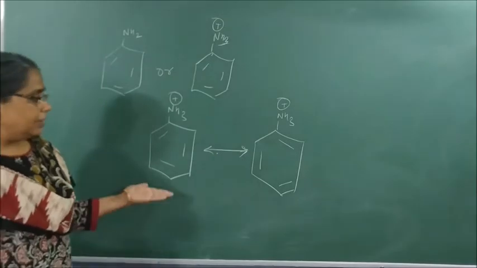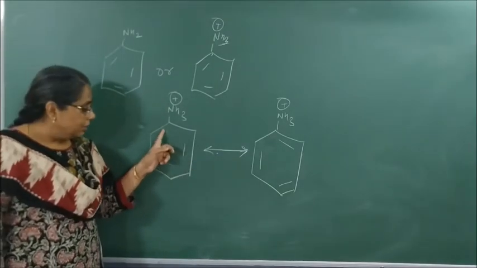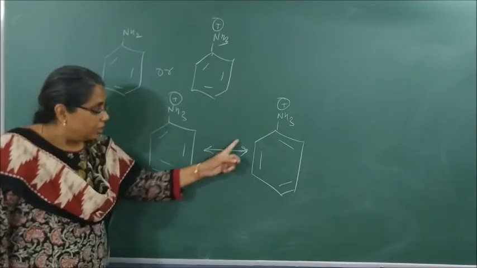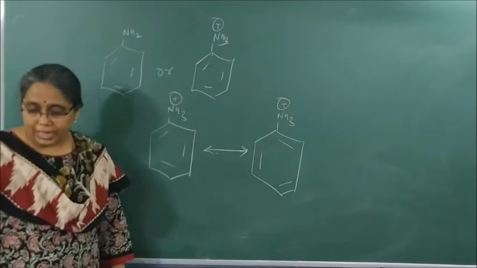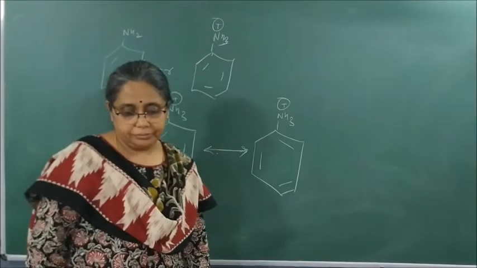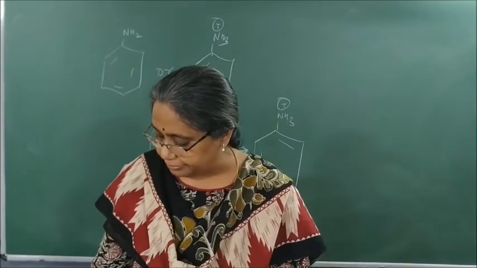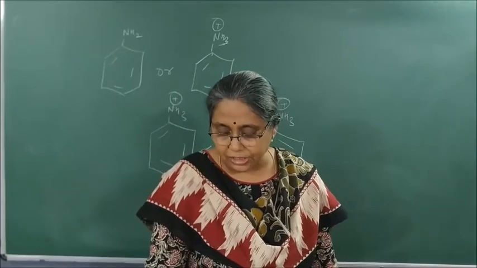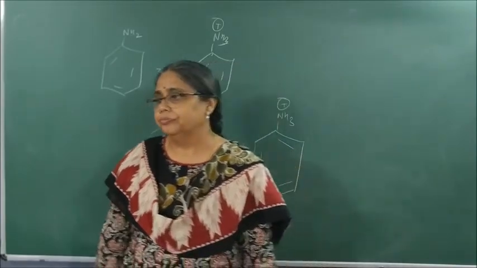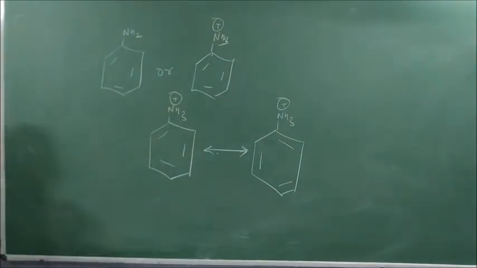Because anilinium ion has only two resonating structures. One alternates starting from this side, one starting from the other side. Okay? Whereas aniline has 5 resonating structures.